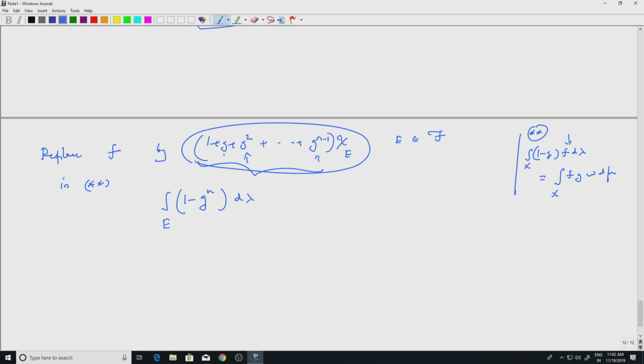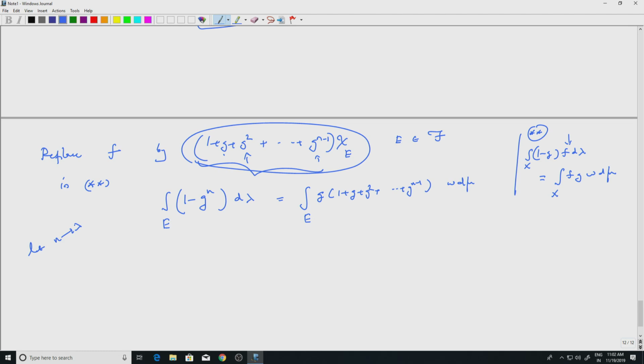Okay. So, on the right hand side f is replaced by chi E, so the integral will become over E, with f replaced by this summation times G W d mu, right. So, G into 1 plus G square plus etcetera, G to the n minus 1 times W d mu, right. So, we have this. Now, let n go to infinity.